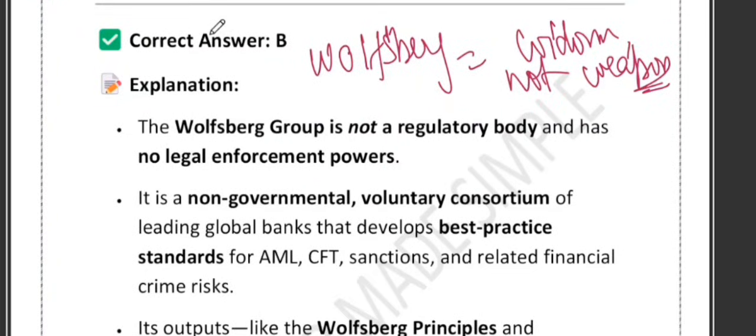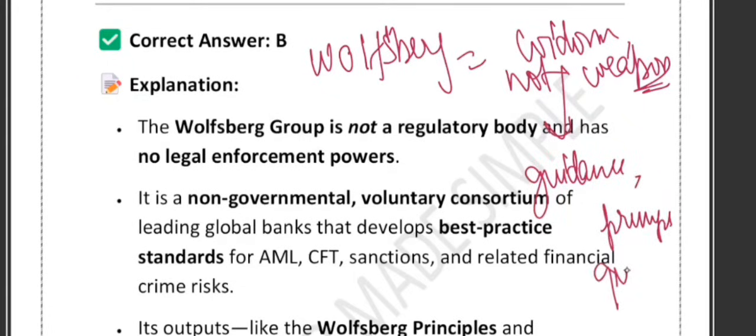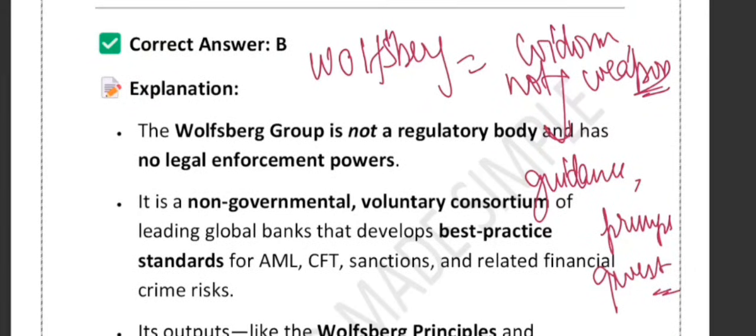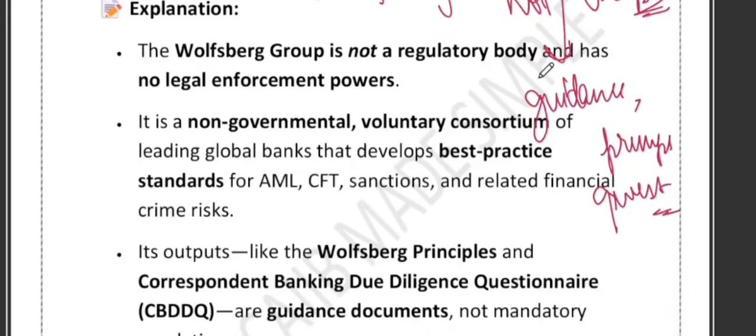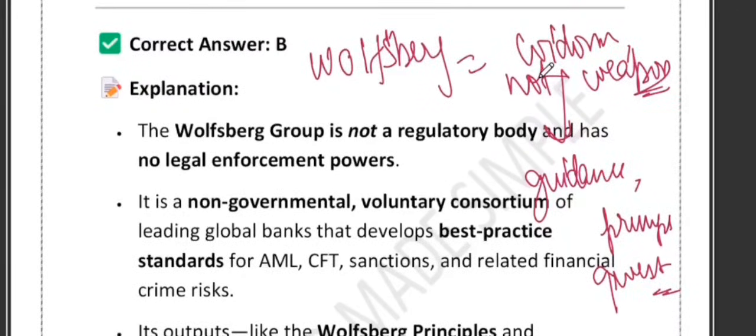Not weapon means they cannot punish, enforce or regulate. So friends, remember Wolfsberg as wisdom, not weapon. If you see anything saying that the Wolfsberg Group has legal power, that is automatically wrong.